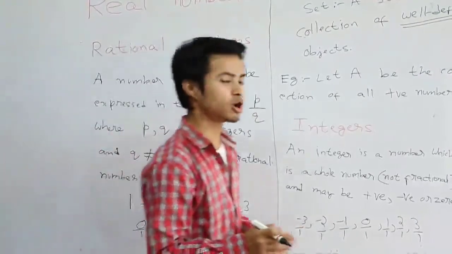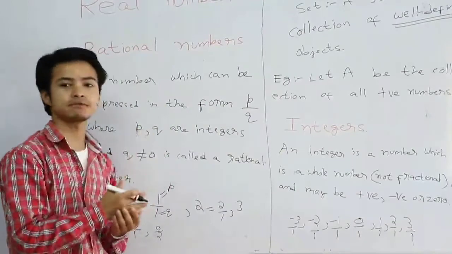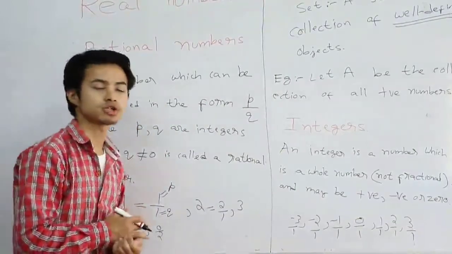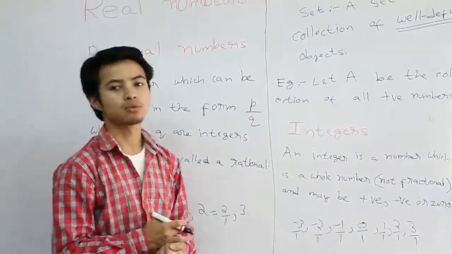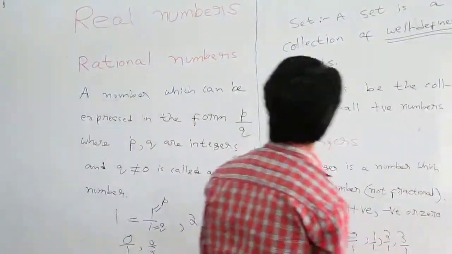So now let me introduce you to another definition of rational number. Because if you just go by this definition, there will be some numbers in which you cannot tell whether they are rational numbers. Alright? So let me give you an example of such a number.